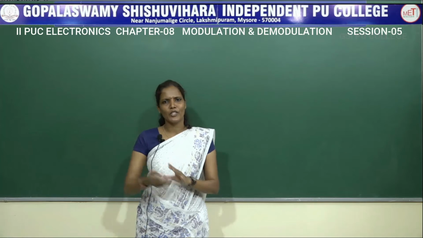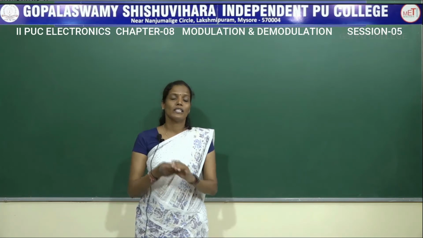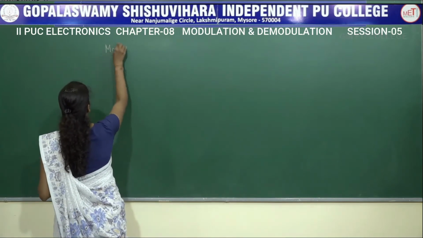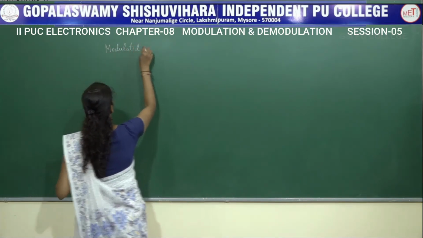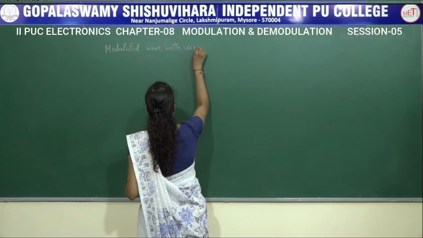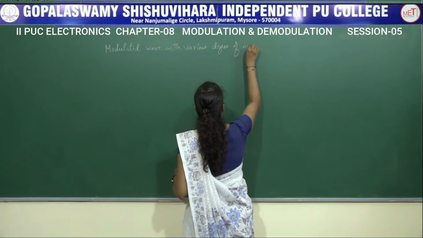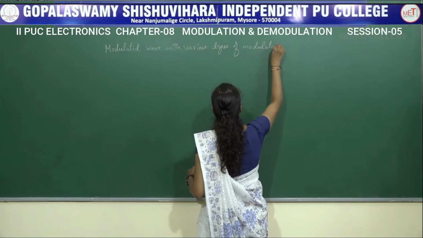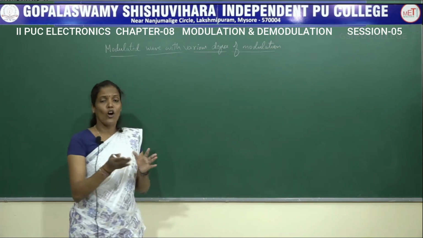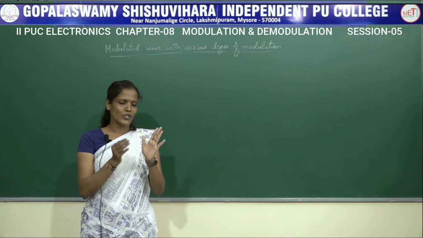In today's session, we will be continuing with the same chapter with the next topic, that is the modulated wave with different degree of modulation, or the modulated wave with various degree of modulation. With various degree of modulation, that is for different values of MA. MA is nothing but the modulation index or the modulation factor or the degree of modulation whose value will lie within the range of 0 to 1.